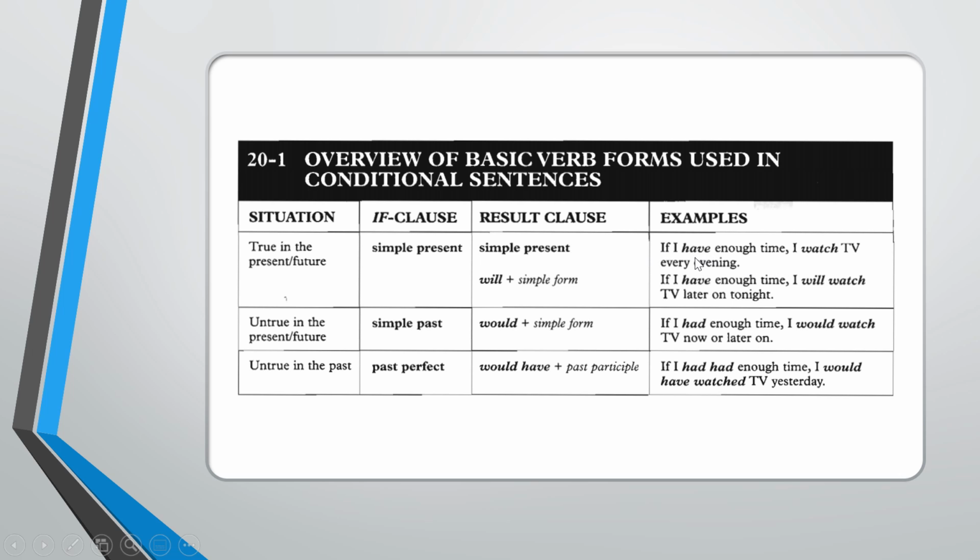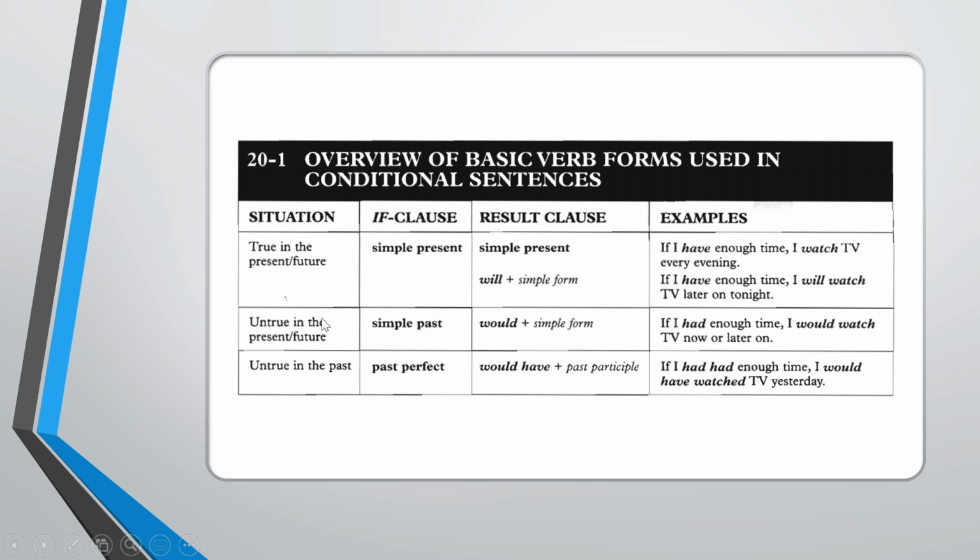The if clause is in the form of simple present, and the result clause or main clause is also in the form of simple present. The second example: if I have enough time, I will watch TV later on tonight. In this example, the if clause or subclause is in the form of simple present, and the main clause is in the form of simple future.